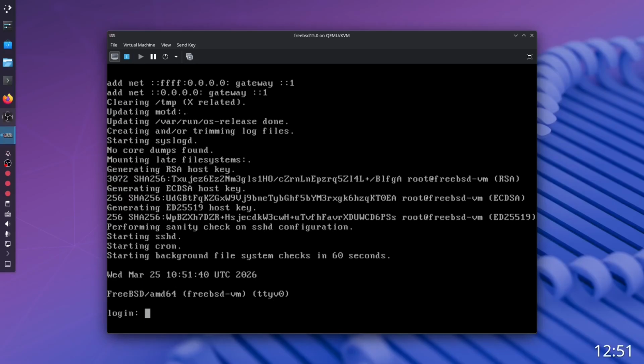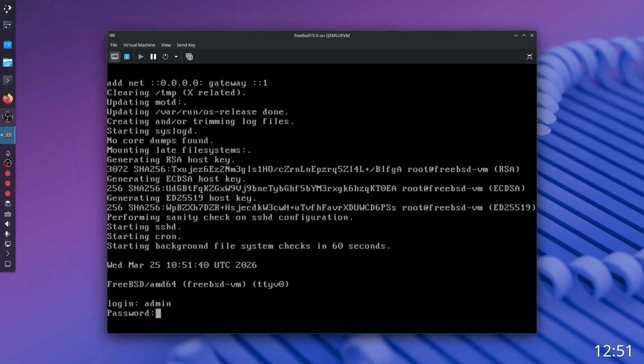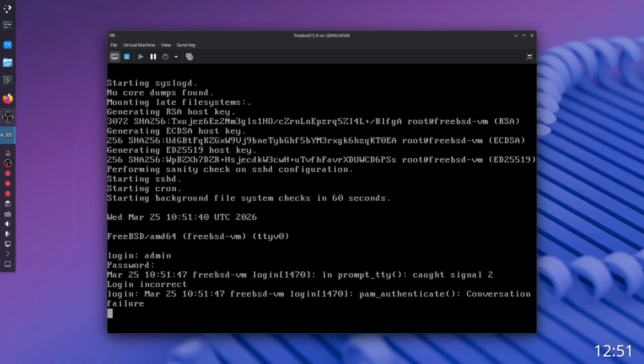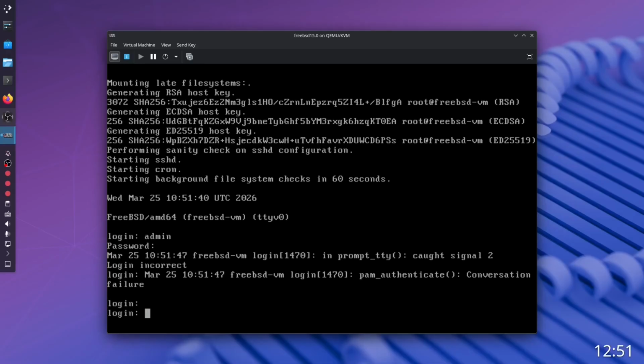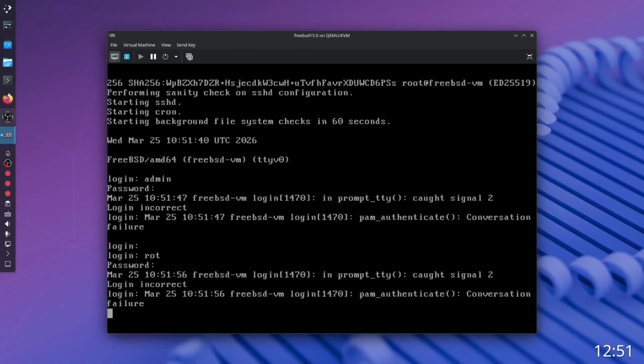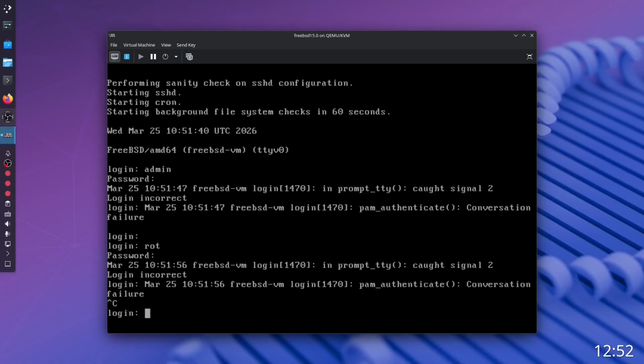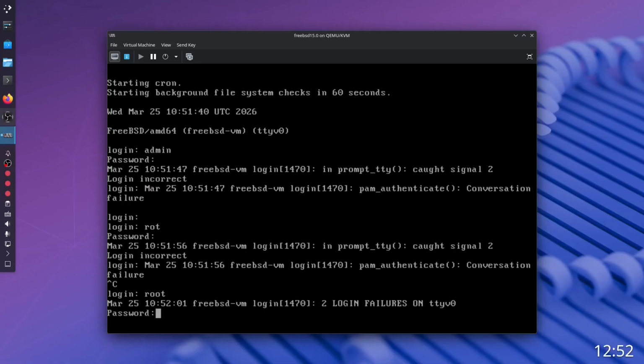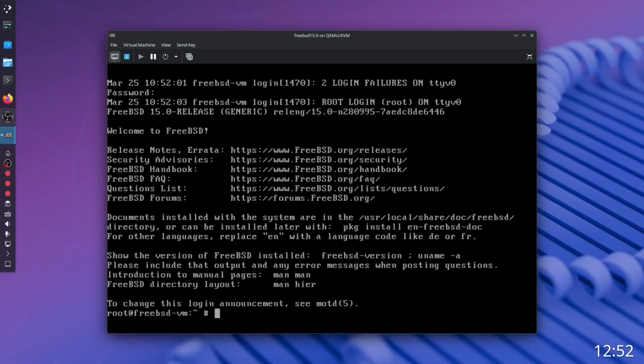And login, so okay, let's choose root instead. Can we try again? Okay, so root and the password, which is admin, because this is a virtual machine, so it doesn't quite matter. And it looks like it worked.